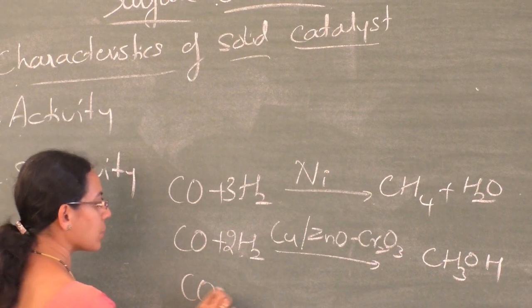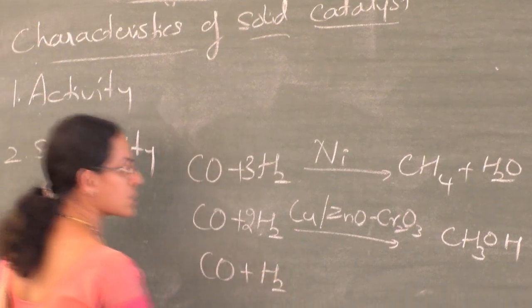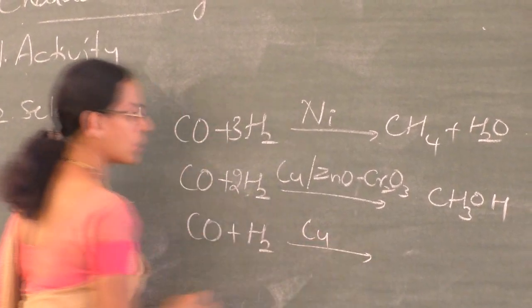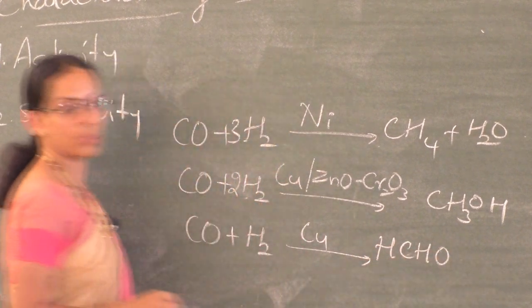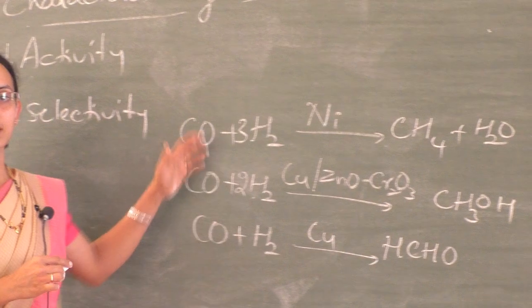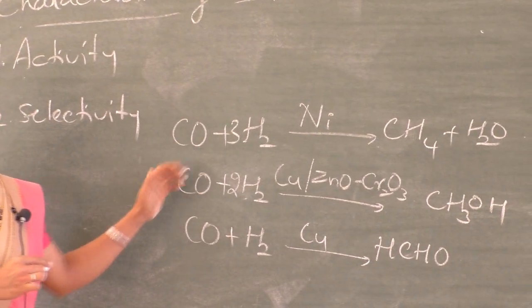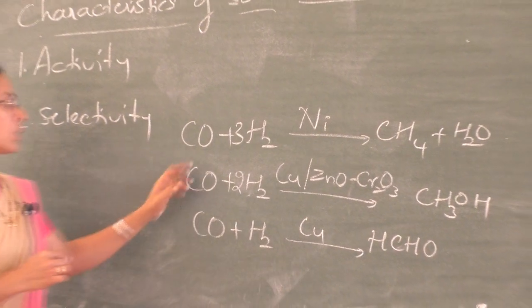And if the reaction between hydrogen and carbon monoxide is carried out in the presence of only copper as a catalyst, it gives formaldehyde, HCHO. So this is how a particular catalyst catalyzes a particular reaction.